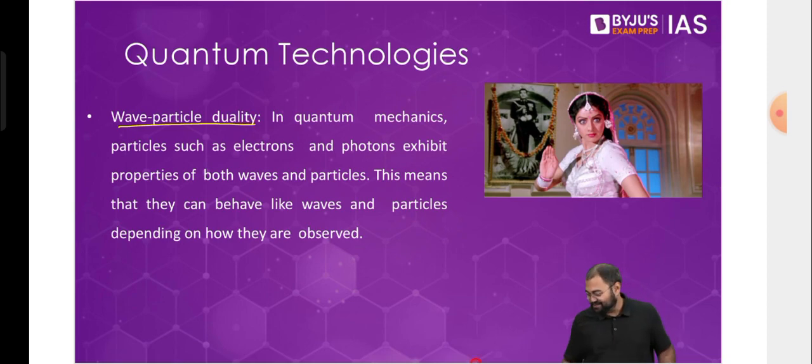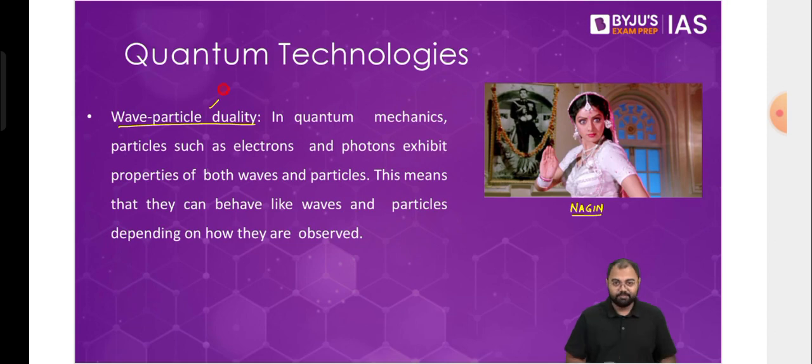Anyone who recognizes this? Anyone who knows which movie it has been taken from? Okay, Nagin is the film. That's correct. So the name of the film is Nagin. What happened in the film Nagin? Human snake combination. Ichhadhari Nagin. Yes. So in this particular movie, Sridevi, who played the Nagin, could take two forms. She could have the human form, and she could be in a snake form as well. So she could exist as both.